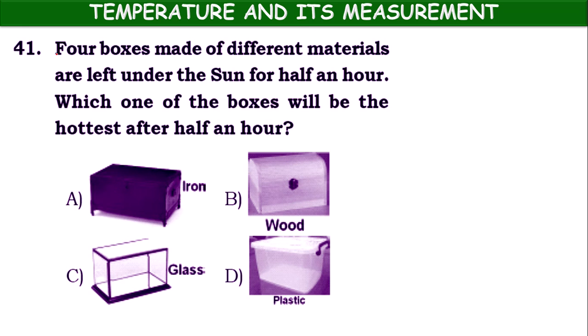Next children, 41st question. Four boxes made of different materials are left under the sun for half an hour. One is made of iron, another is wood, another is glass, another is plastic. Which one of the boxes will be the hottest after half an hour? The answer is A, because iron is a good conductor of heat. So this box will be hotter compared to the other boxes.